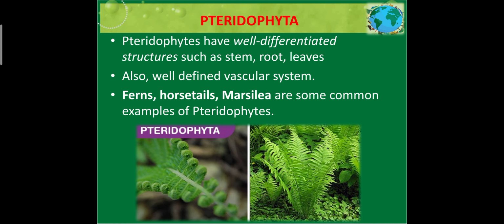Coming to pteridophytes. Pteridophytes have a well differentiated structure where stem, root and leaves are well defined. Even the vascular system is present. The examples for them include horsetail and Marsilea. These are the best examples. Even fern is an example. The diagram of a fern is visible to you.